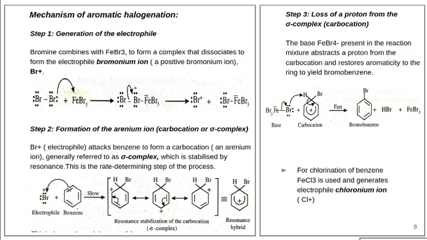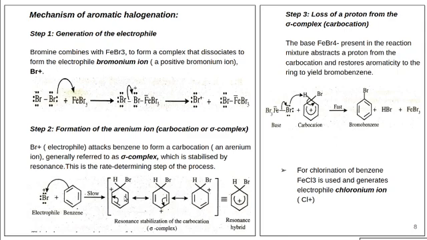The electrons move from this to the bromine atom, and there will be a formation of a sigma complex due to the formation of a sigma bond between the benzene ring and the bromine atom. Then this will get stabilized due to resonance that we have already discussed in the general mechanism.